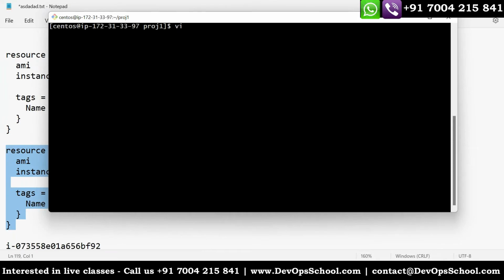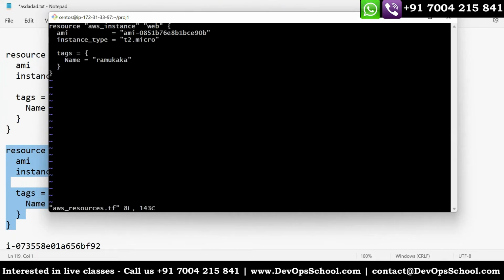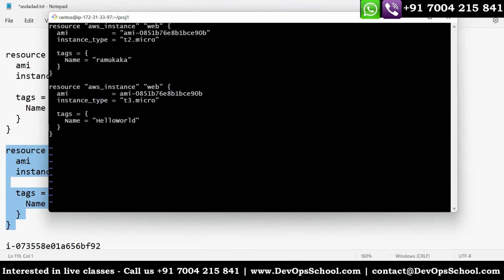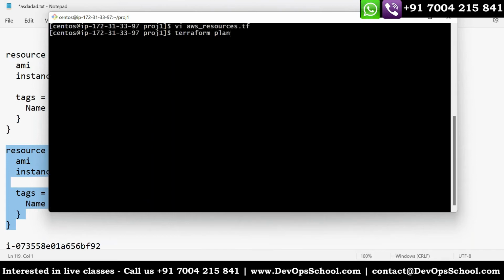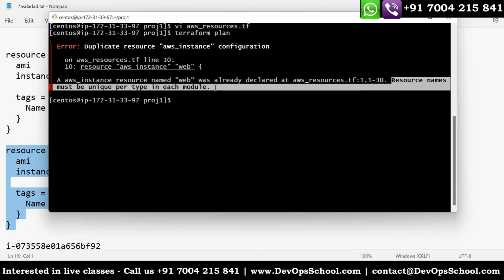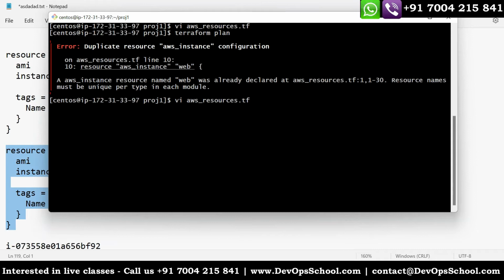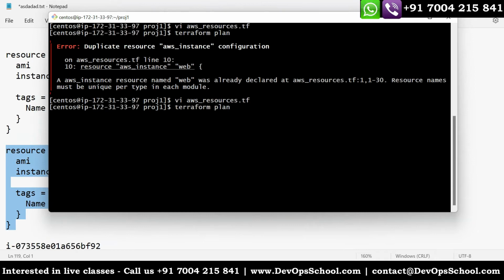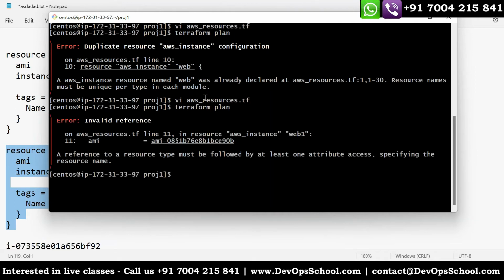So here, AWS, DUP, and here, one more resource, and the same name, mind it, and plan. See that error. Please read this. Okay. So what do you need to do? You should do this, and now you can see that here. So only one I'm adding, one is already added. There's some problem here. What is that? Okay, it should be name actually. Sorry.